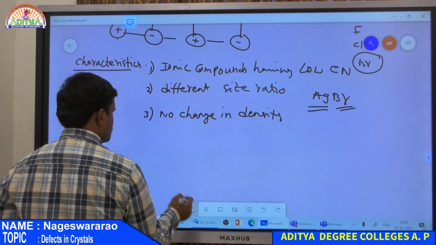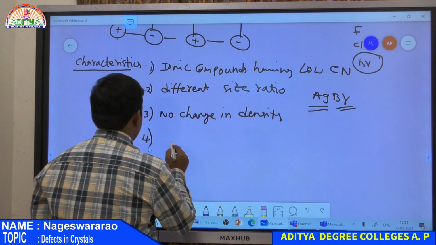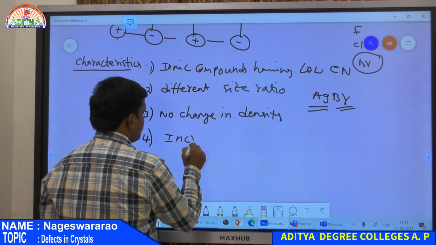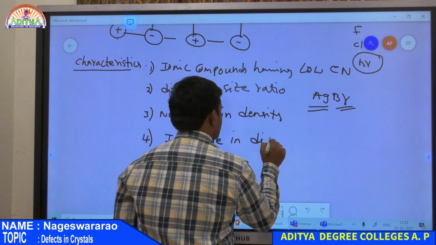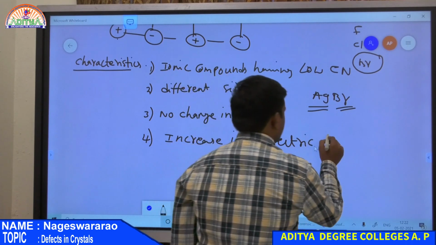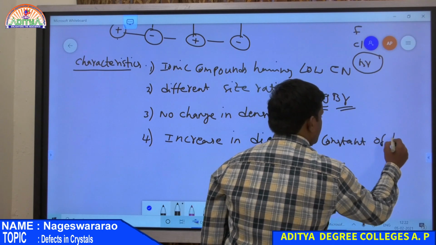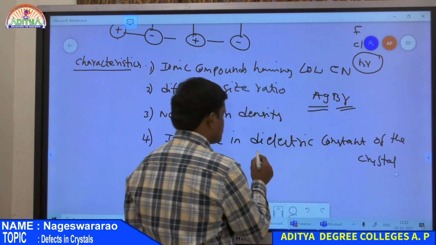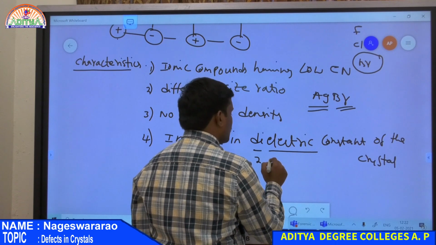And the fourth one, one more extra point for Frenkel defect, is that due to Frenkel defect there is an increase in the dielectric constant of the crystal. So what is dielectric constant? Di means two, electric, so that is two charges. So two polar charges.